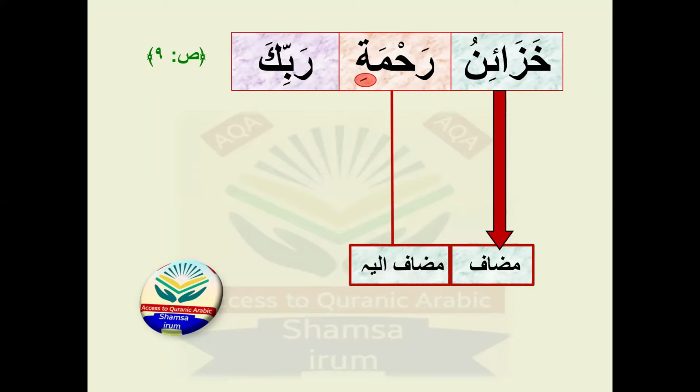All right. So next, rahmati is mudafun ilay, plus why? What's the reason? It also has no al, it also has no tanween. So it means it is also becoming a mudaf as well. It means this is also the person who is performing two jobs.